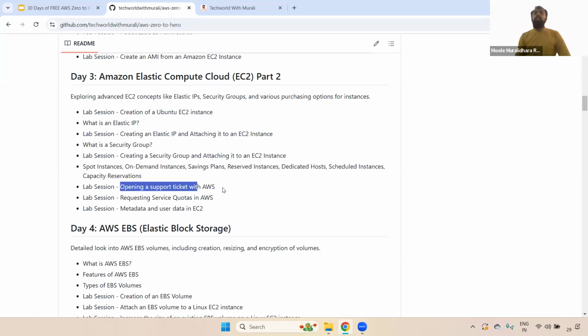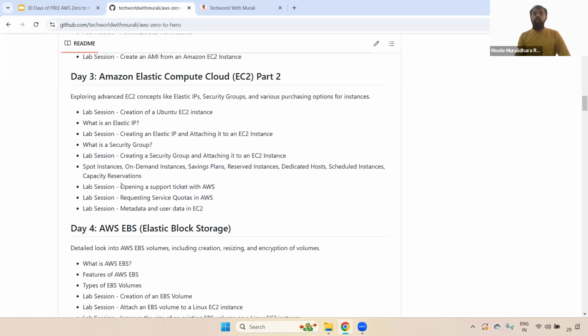Okay, and also how do we raise a support ticket with AWS? Remember, this is one of the most important. Depending on this, they can easily know whether you have really worked or not. Because if something happens and we are not able to find the issue, then what will we do? We will raise a ticket with the AWS team.